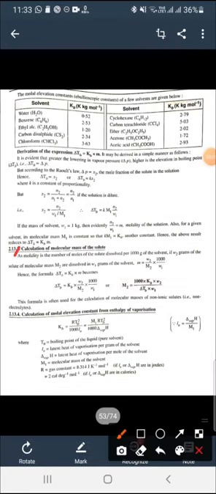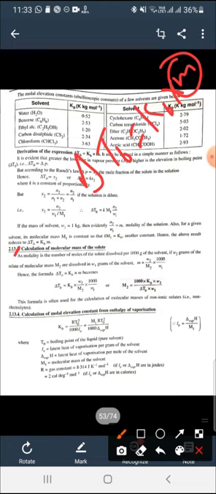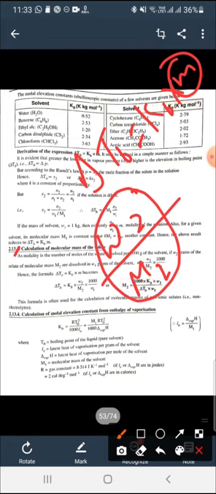So next is calculation of molecular mass of solute. From the formula, delta TB is equal to KB into m, now we put the value of molality, that is given mass of solute upon molecular mass of solute, the number of moles of solute, upon mass of solvent, that is W1. When W1 is in gram, then we multiply it with 1000.